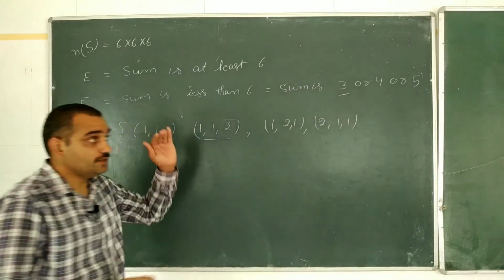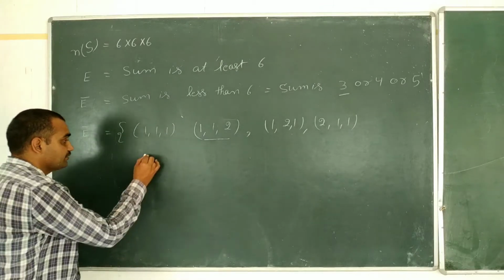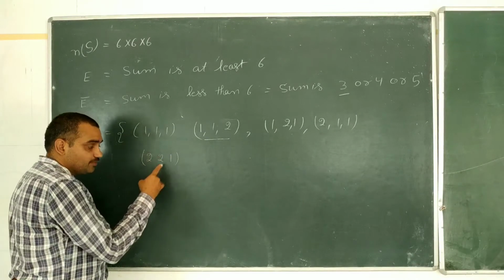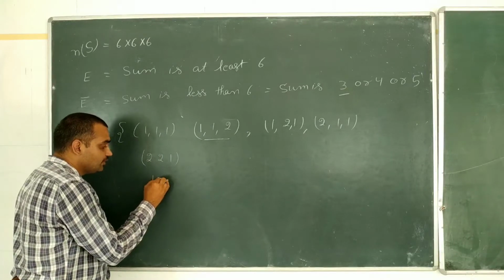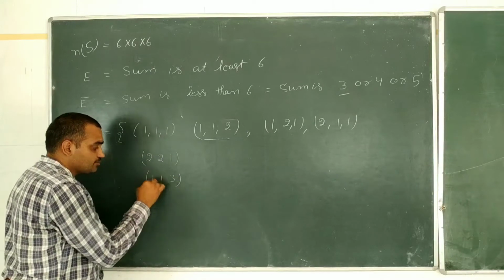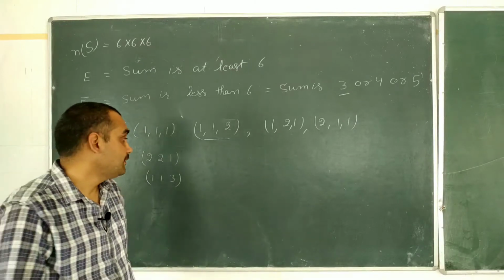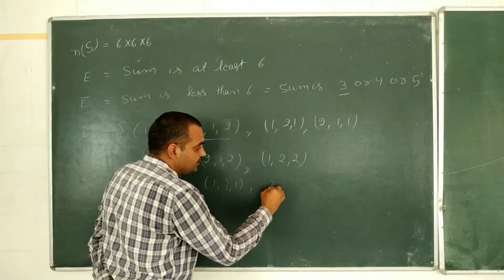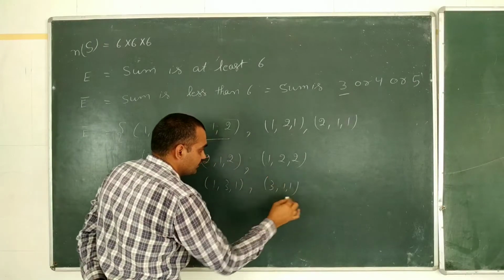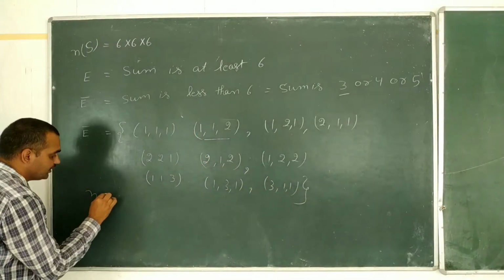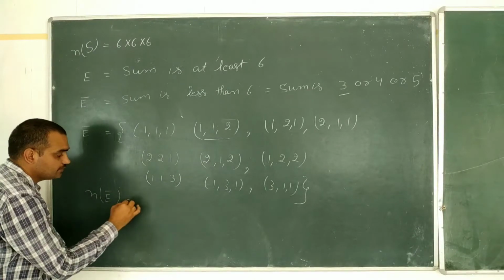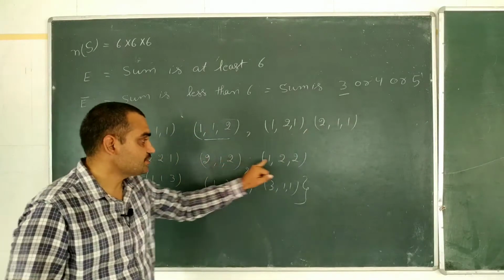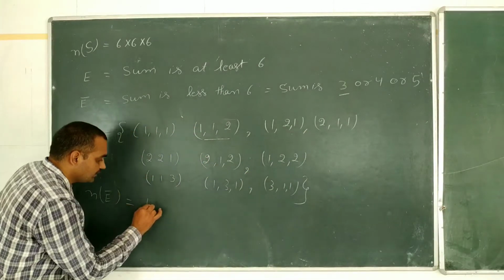Okay, then what is the case of sum being 5? Sum may be 2 2 1, that will be 5. Also 1 1 3, that will also be 5. Repeat those in the same way, and 3 1 1. Therefore, the number of elements in E bar will be 1, 2, 3, 4, 5, 6, 7, 8, 9, 10.